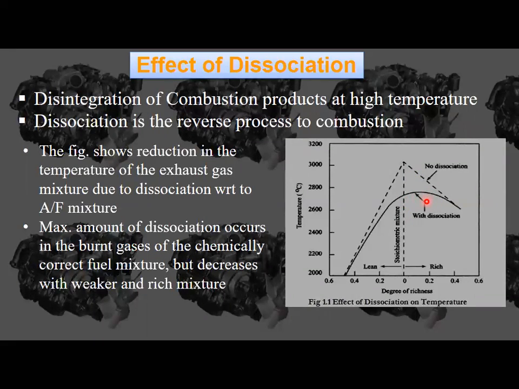That leads to a reduction in work output and power output, which leads to lesser efficiencies. So because of these parameters in the air fuel cycle, the efficiencies and power outputs are going to be reduced. Why?